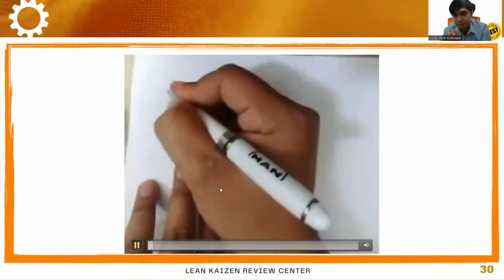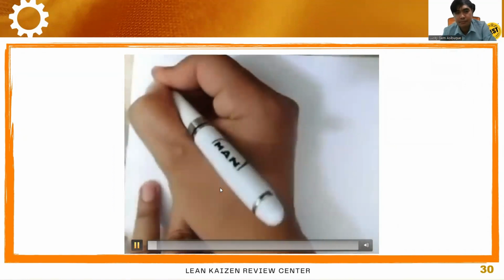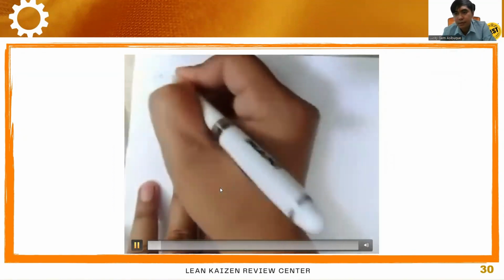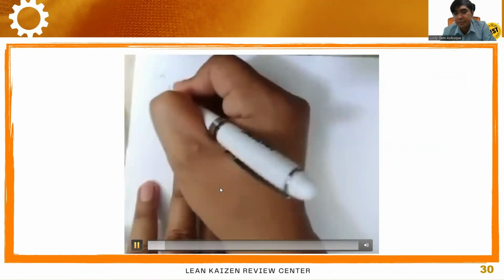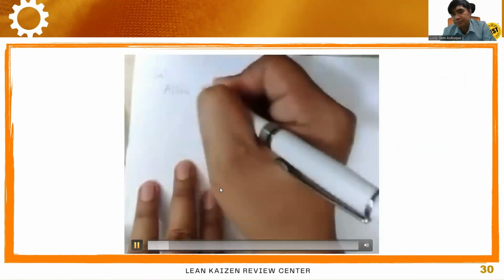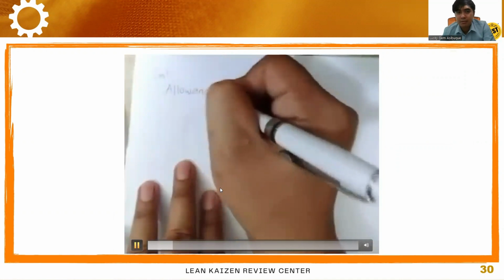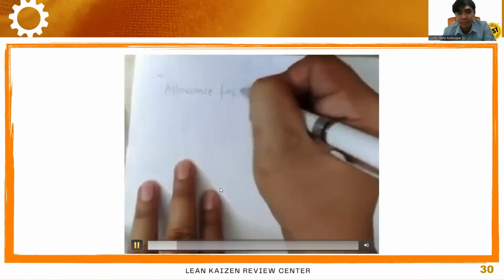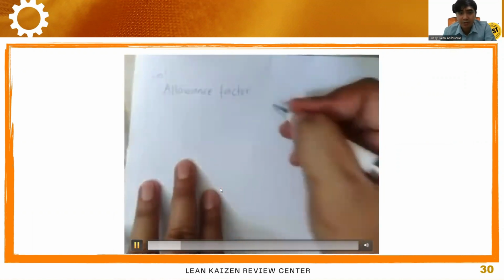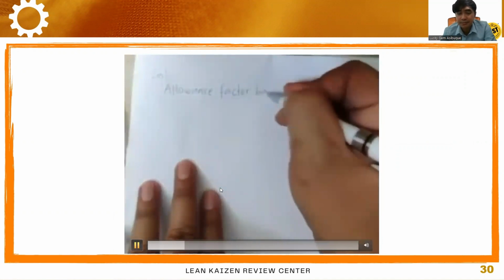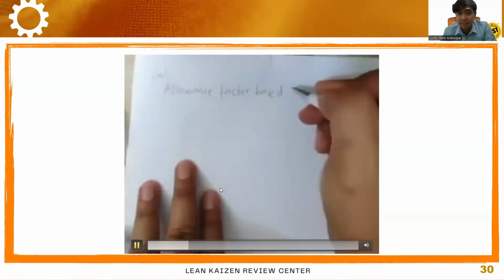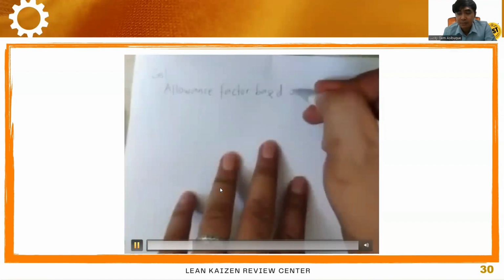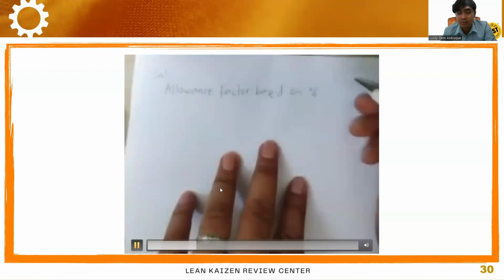For the solution, let's analyze the problem. Based on the problem, we can say that the allowance factor is based on the percent of work.